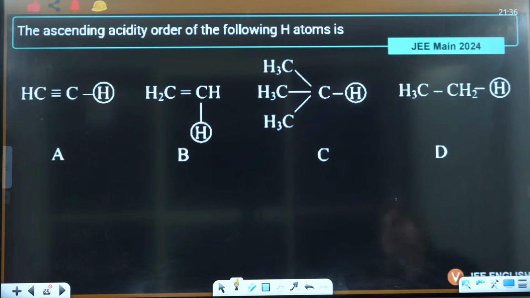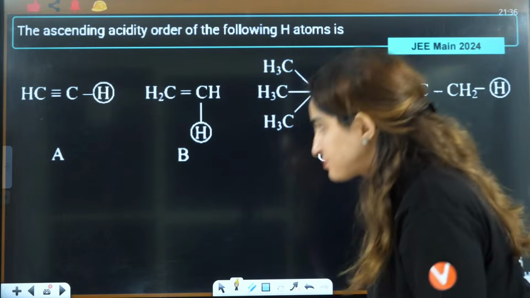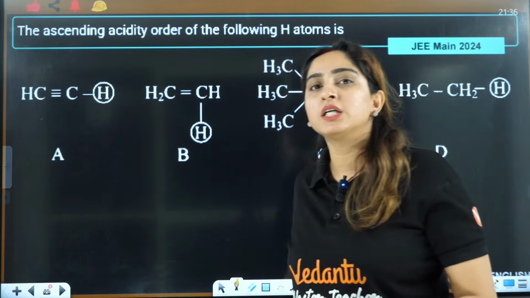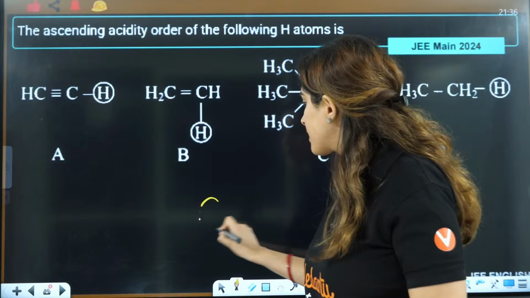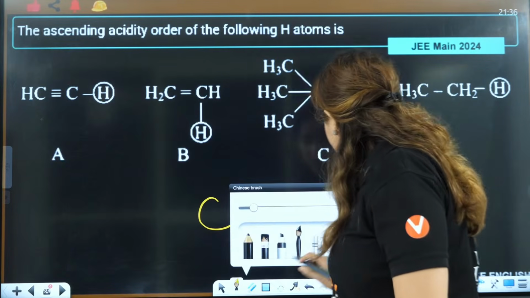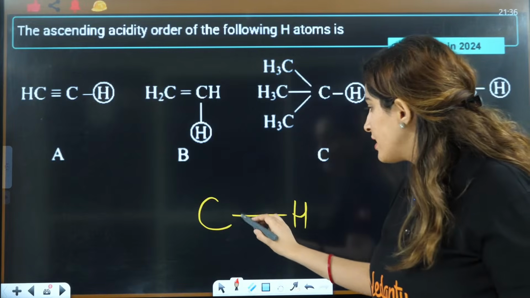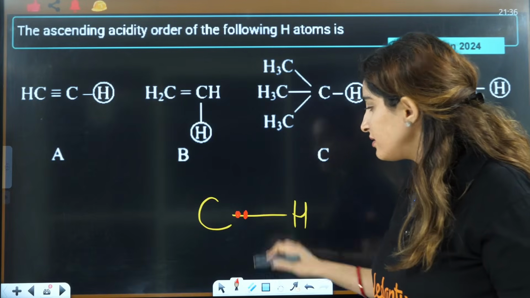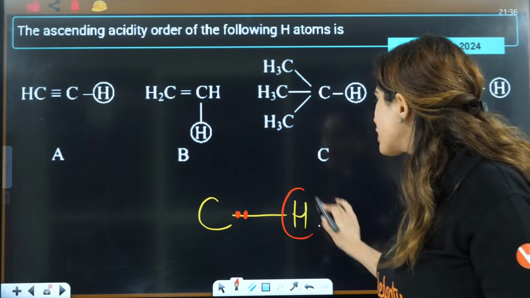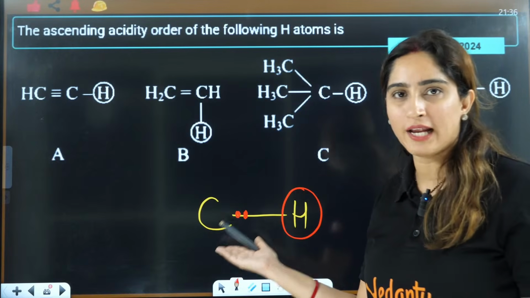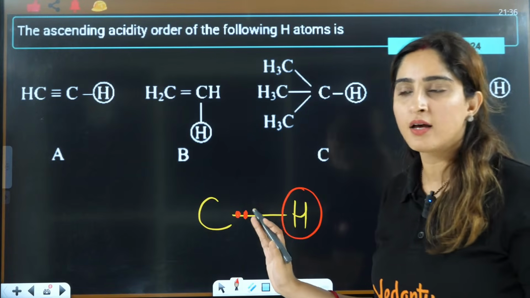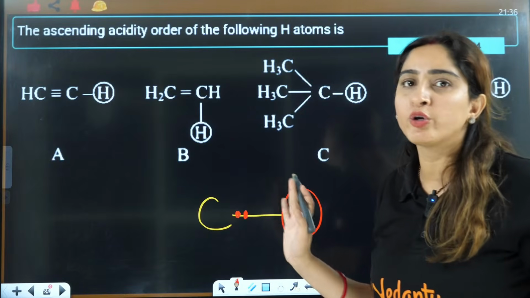They are saying the ascending acidity order of the following. Beta, acidity of hydrogen means, let's say this is carbon, this is hydrogen. If this carbon is very highly electronegative, then the electrons will be more here, right? And this hydrogen will be like, you are not sharing your electrons with me, so I am going. If you don't want to share the electrons, I don't want to be with you.